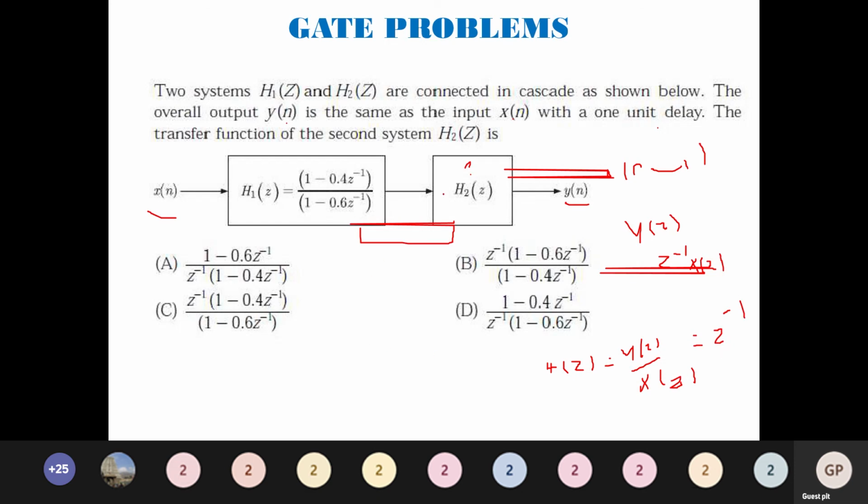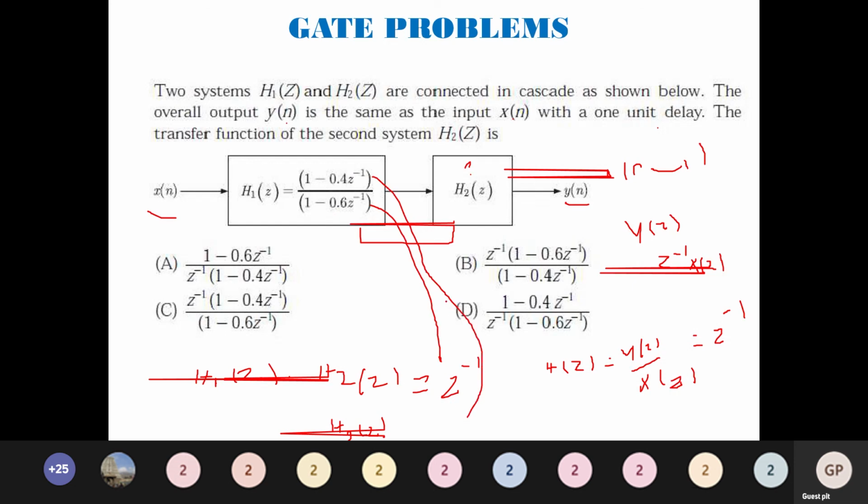So when both are multiplied, I will get H1 of Z into H2 of Z is Z inverse. So H1 of Z multiplied with H2 of Z is equal to Z inverse, I should get. Just substitute the value, cross multiply it, whatever answer you are getting, that will be H2 of Z. I can even directly say this numerator, denominator goes to the numerator and this numerator comes to the denominator. So check which is the answer.